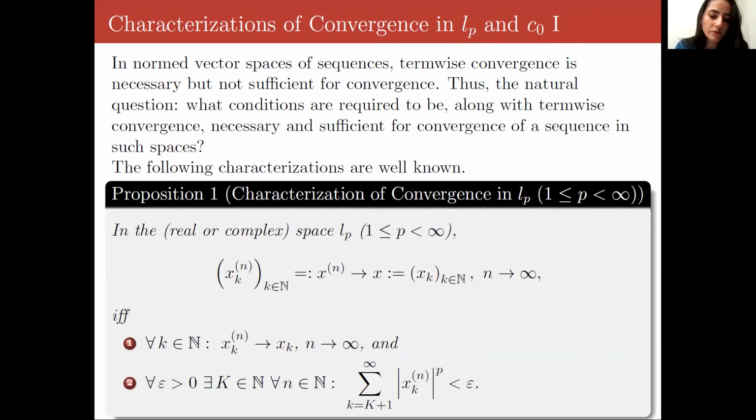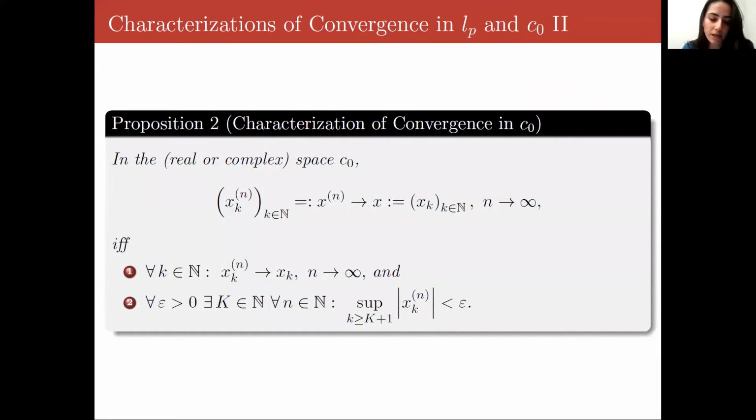And so the following characterizations in both proposition 1 and 2 are well known, and they characterize convergence in LP and C0 respectively. And then the following two statements give characterizations of convergence in LP with a finite P and C0 respectively, in which we can see that both statements are two-condition characterizations. The first condition is term-wise convergence, and the second condition is uniform convergence to 0.